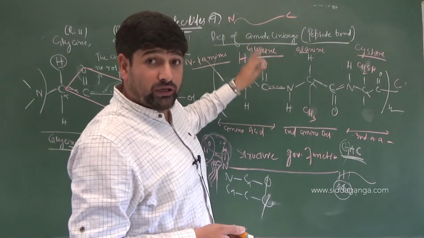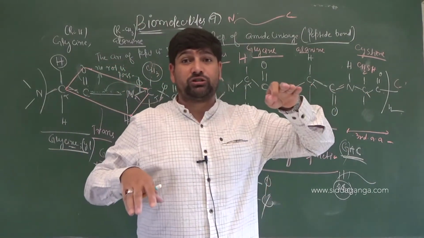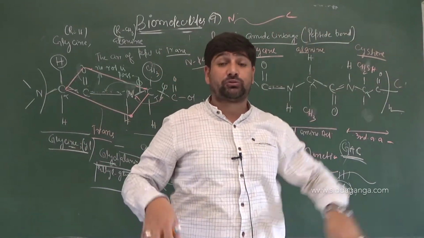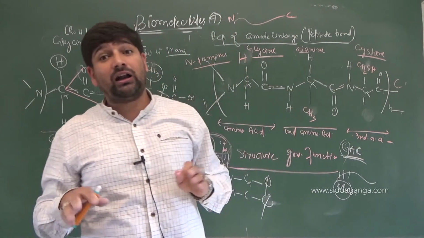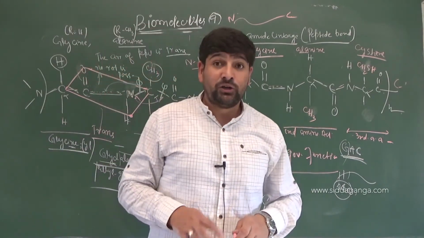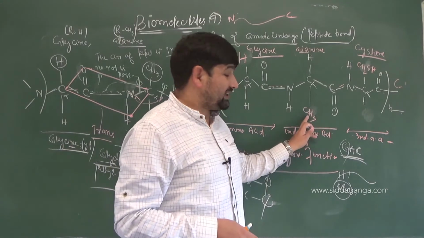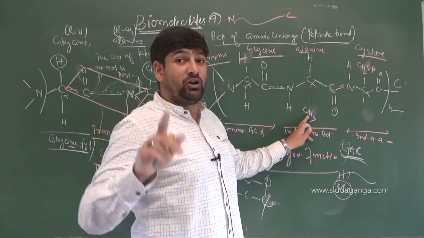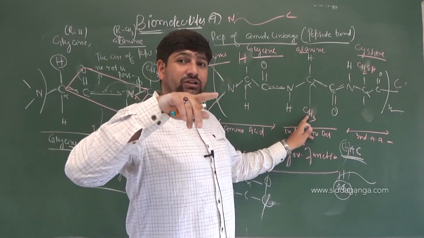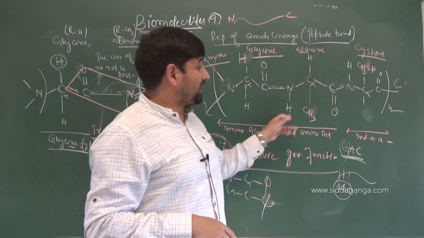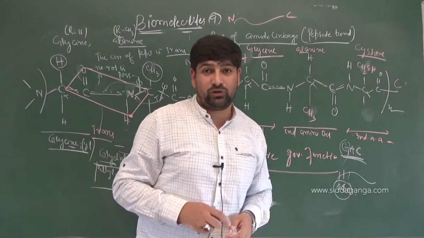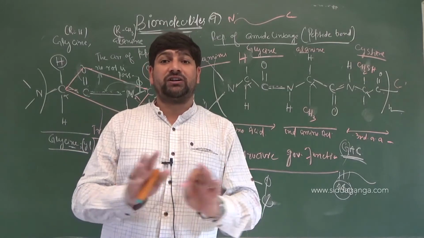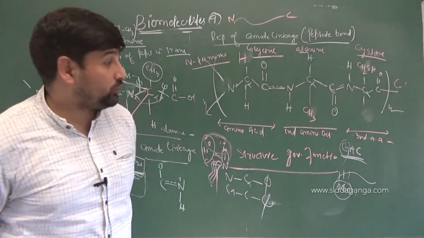And then the R group should also be shown at alternate positions. Alternate position means opposite positions. So if the first R is down, the next one is up, next one down, next one up, so that inter-repulsions will be minimized. These side chains may contain some charges on them, suppose COO minus, NH3 plus. They can interact with each other and it can lead to an alteration in the structure of the basic scaffold of that particular protein, which can change the shape. As a result, functioning can also change. Hope I am clear with this.